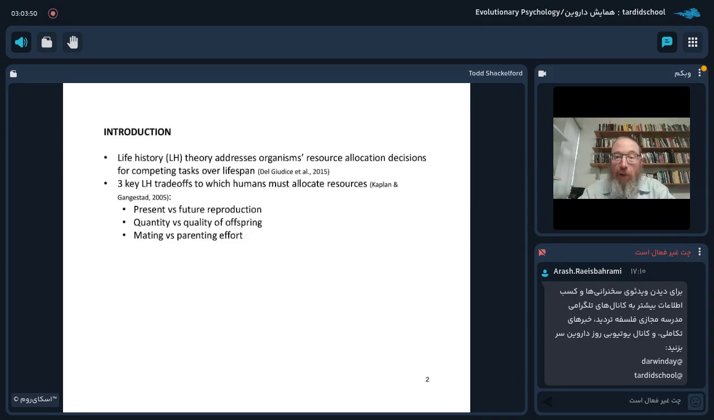Now, life history theory addresses organisms' resource allocation decisions for competing tasks over the lifespan, and three, among many, key life history trade-offs to which humans must allocate resources include the following, and I'll just list them here and then I'll speak about each one in turn. These trade-offs include present versus future reproduction, quantity versus quality of reproduction, and mating versus parenting effort.